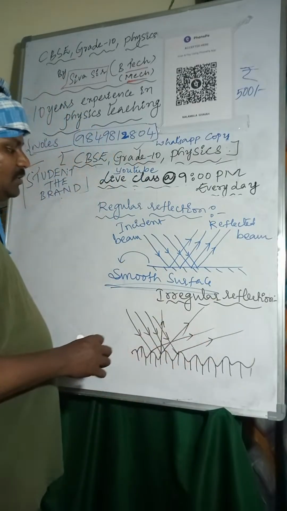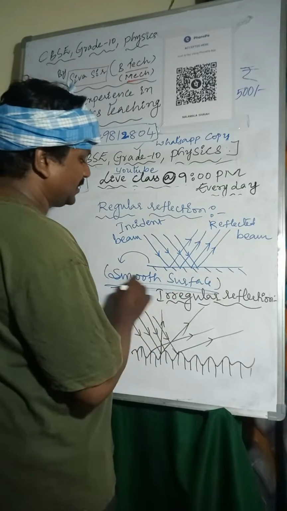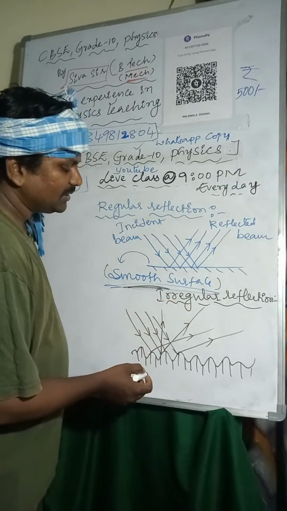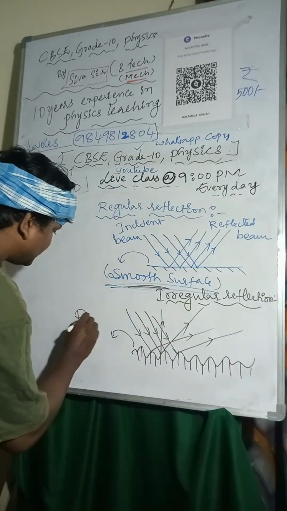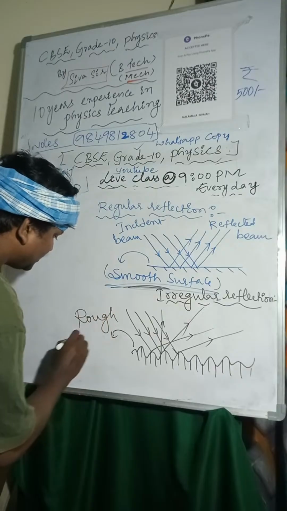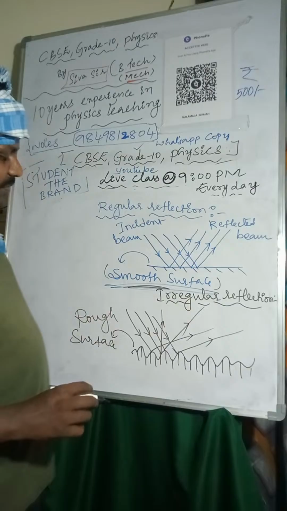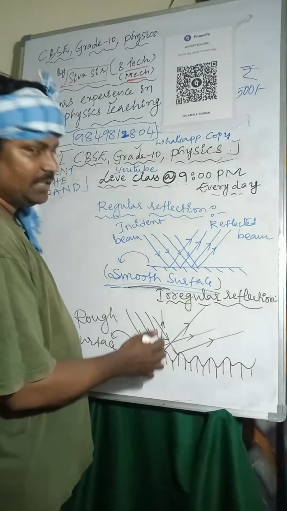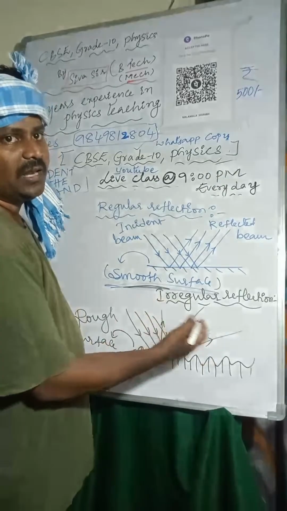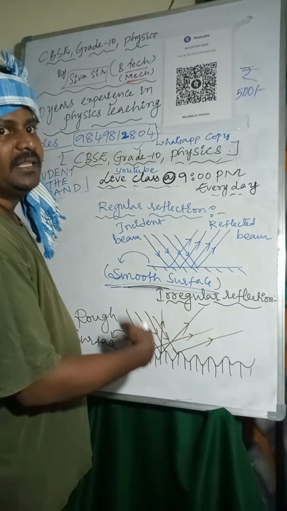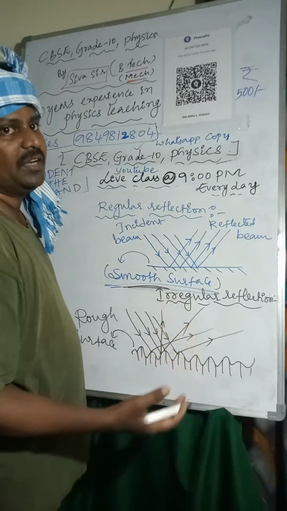Like this. Here, inside, whatever you are taking is a smooth surface. This irregular surface is a rough surface. Okay, irregular reflection: the incident beam is parallel, but the reflected beam is not parallel. This type of reflection is called irregular reflection.